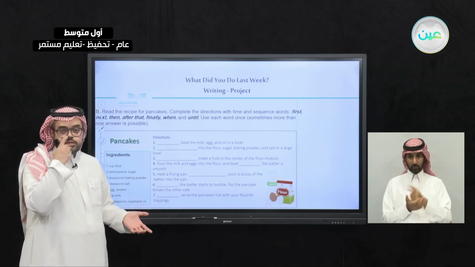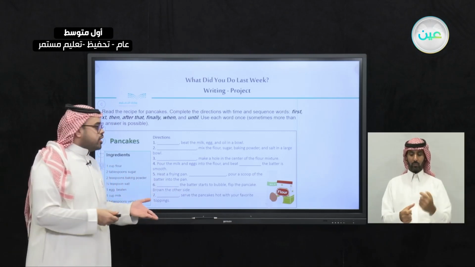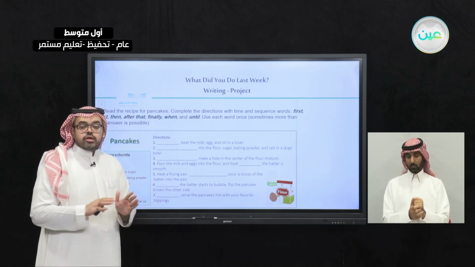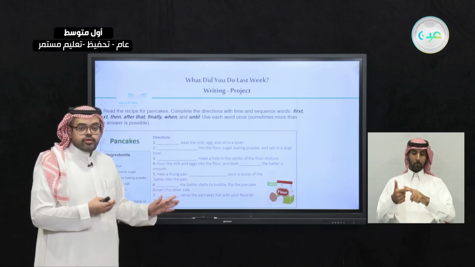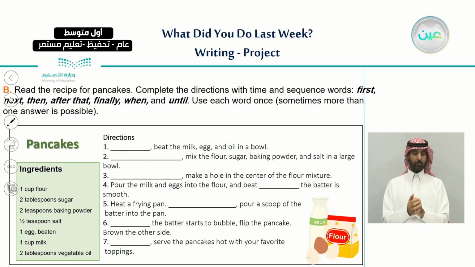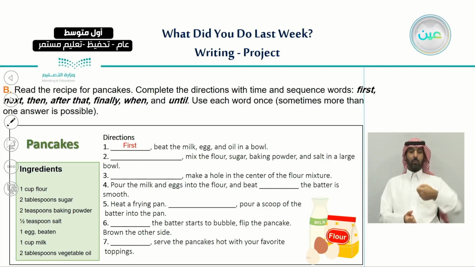These are the instructions. So what we need to do now is that we're going to use the appropriate or the suitable sequence words for these directions. So let's begin with number 1. Beat the milk, egg, and oil in a bowl. And as we said, when we're talking about the sequence word, the first word we're going to use is first, because this is in the beginning. We always in the beginning use first. This is the first step. First, beat the milk, egg, and oil in a bowl.